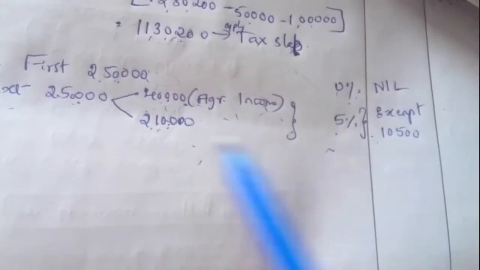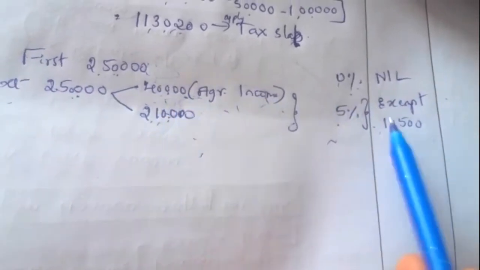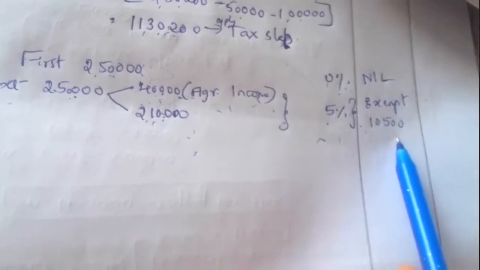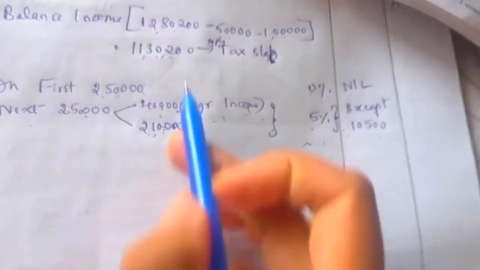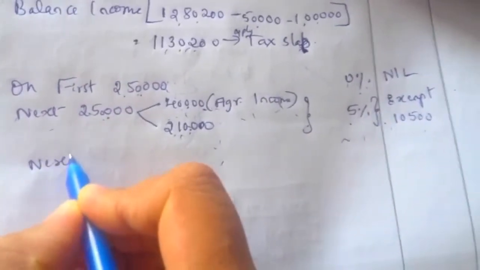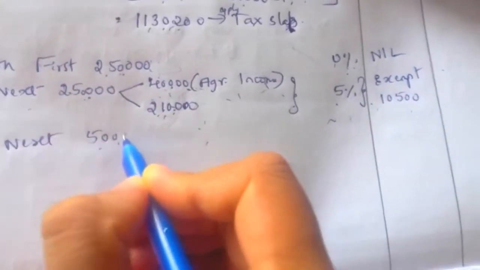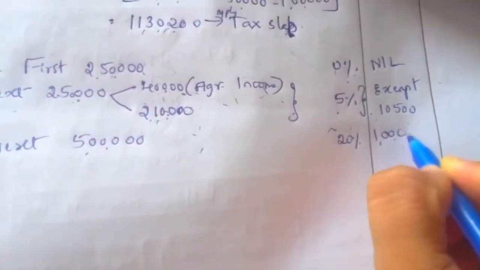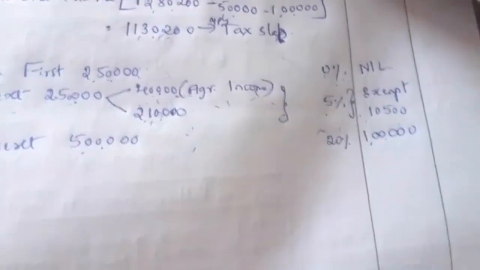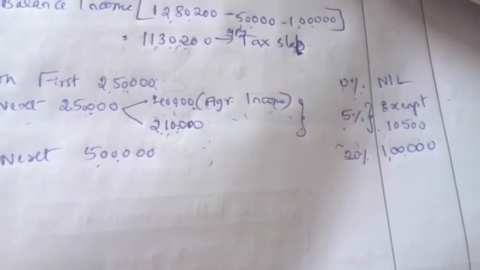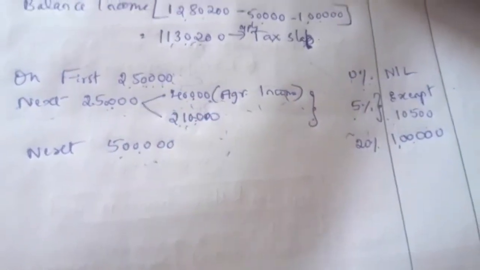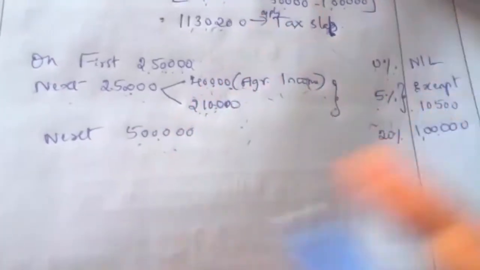Okay, understood. So in the 2,50,000, 40,000 is exempt. The balance 2,10,000 should be taxed at 5%, so 10,500. Here the income is more than 10 lakh, so we can take the next 5 lakh. The next 5 lakh income is taxed at 20%, which means 1 lakh. Here we got 10 lakh income: 2,50,000, 2,50,000 and 5 lakh.